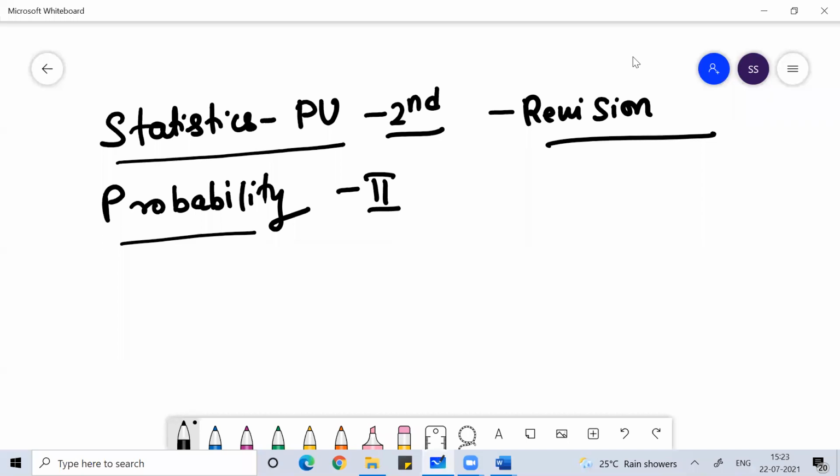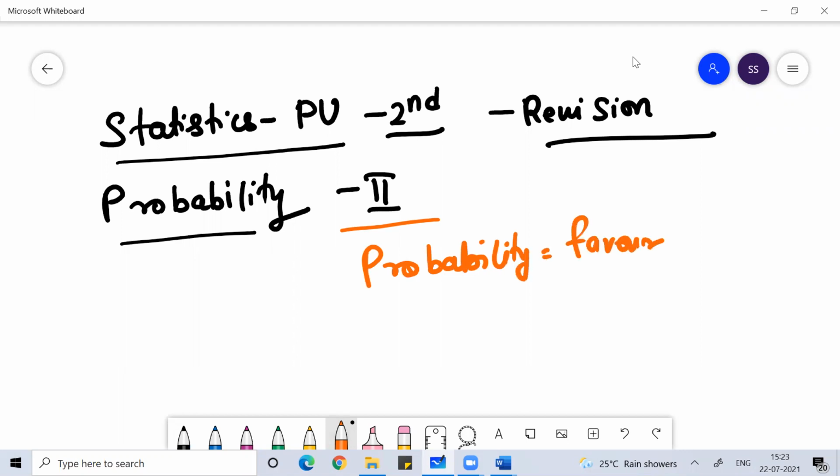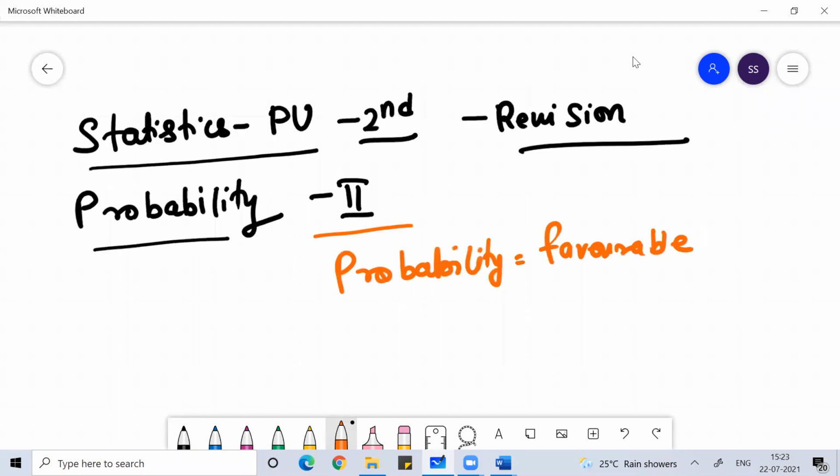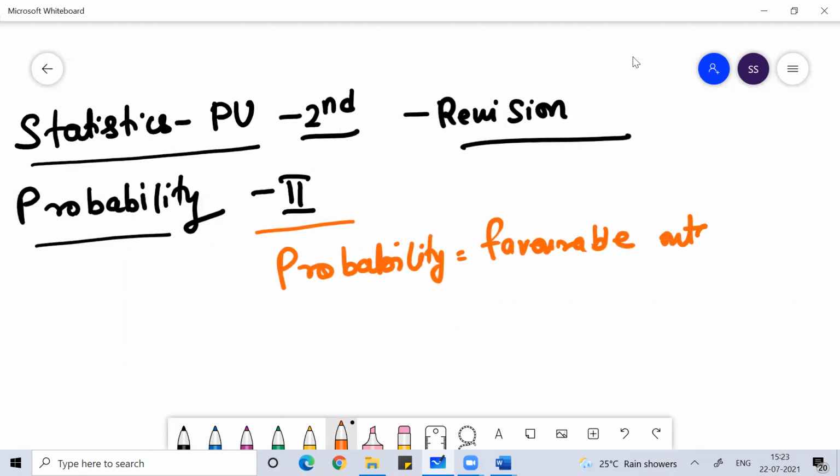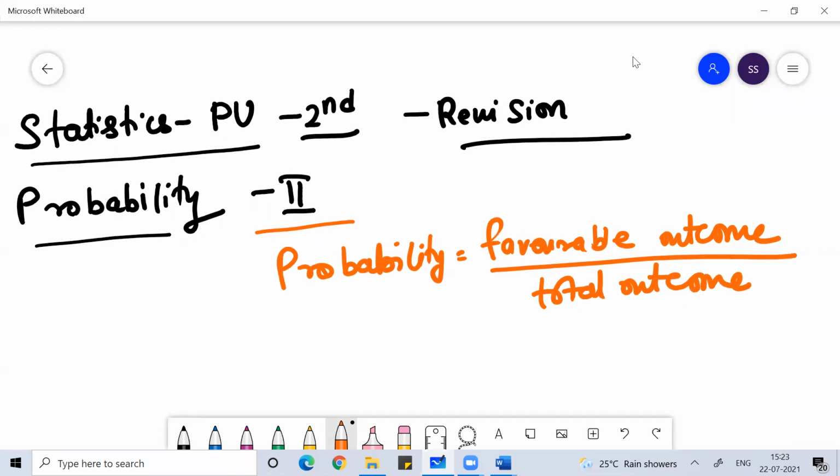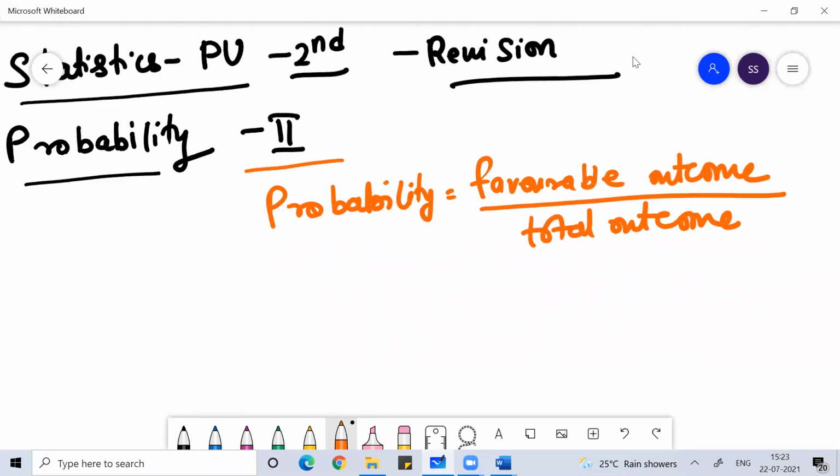So remember, guys, whenever we talk about probability, the formula of probability is favorable outcome divided by the total outcome. This is the formula of probability: favorable outcome divided by the total outcome. The total outcome is the sum total of favorable plus unfavorable. So in case of probability, we need the denominator.